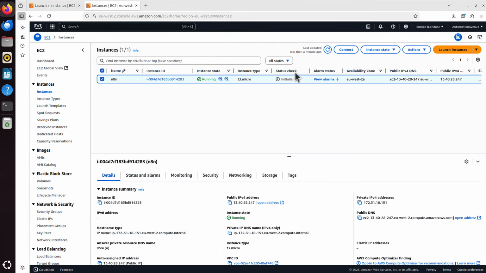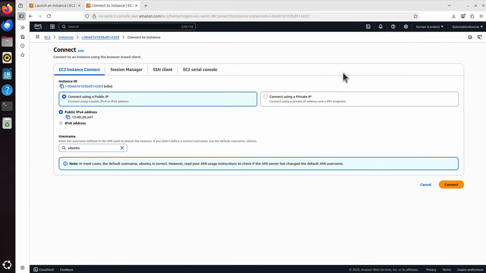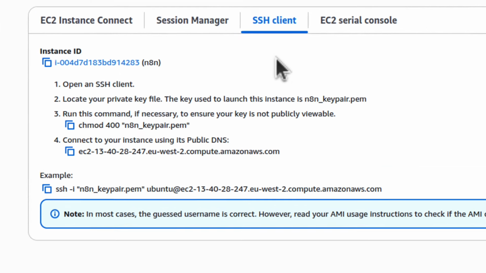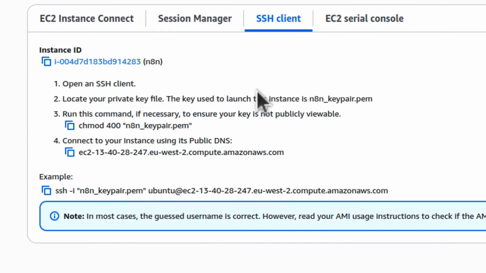The state is running, however the status check is still initializing. It might take a minute or two before it's fully up and running. But we don't have to wait for anything. Once it's ticked here, I can choose this connect button. I can click on that, go to that SSH client, and here we have a little instruction on how to connect to our server.